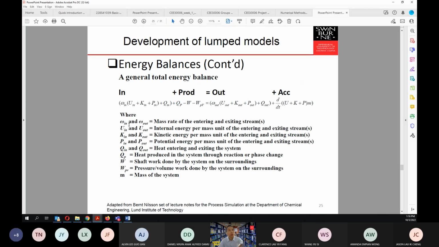In here we define that this omega represents the mass rate of entering and exiting streams. U in here is the internal energy. K is the kinetic energy. P is the potential energy. Q is the heat entering and exiting the system. Then we also have QP, which is the heat produced in the system through reaction or phase change. We have W, shaft work done by the system on the surroundings. We have WPV, pressure volume work done by the system on the surroundings, and lastly we also have the mass of the system.